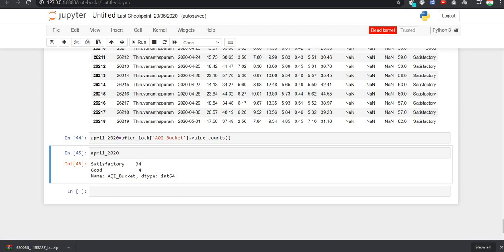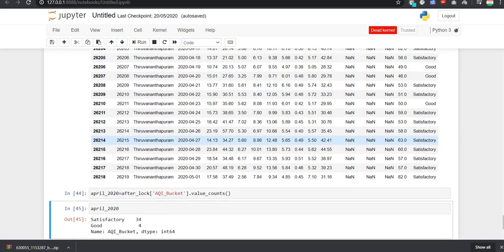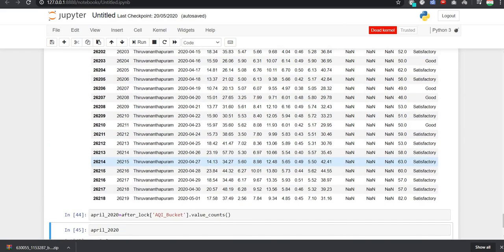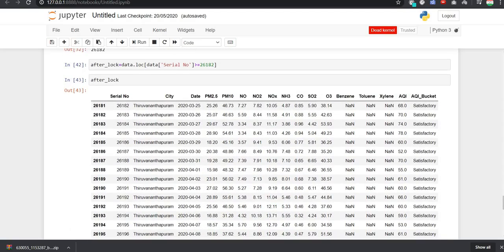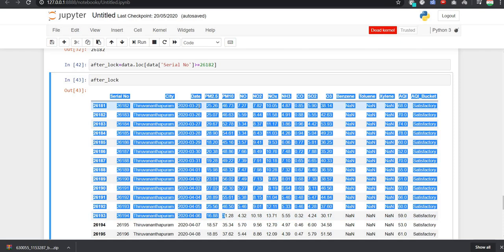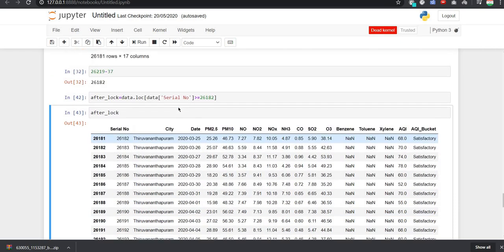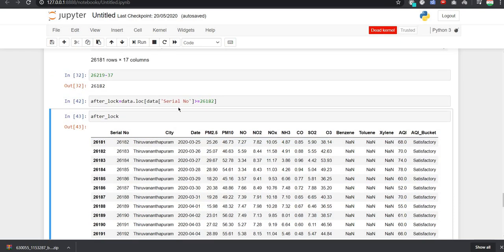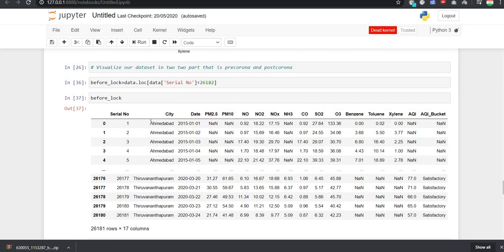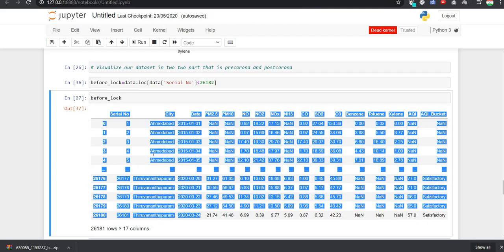So let us recap what we did in our previous video. We have separated our data set, that is before lockdown and after lockdown, and we saw that this is the data present after lockdown, starting from 25th of March, and we also know that lockdown was established on that day. These are the dates from 1 January 2015 to 24th of March 2020, before lockdown. So these are the values before lockdown.